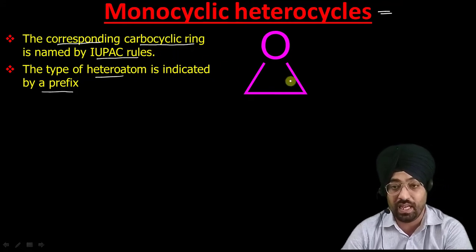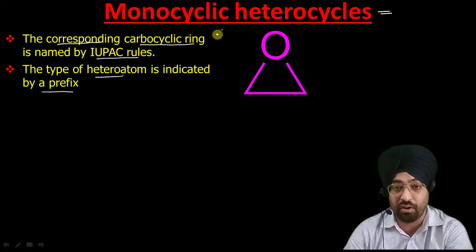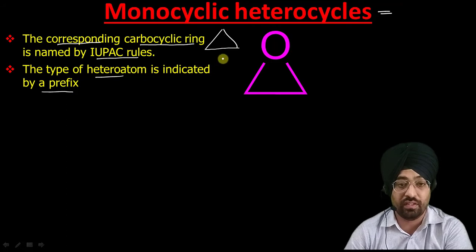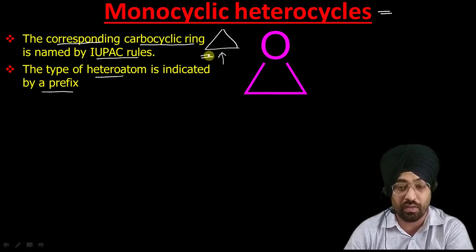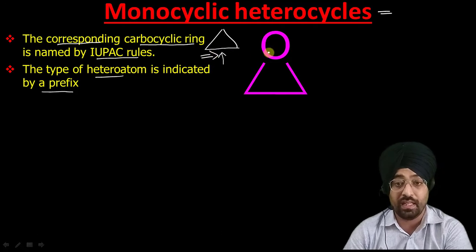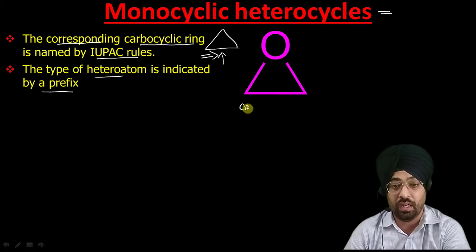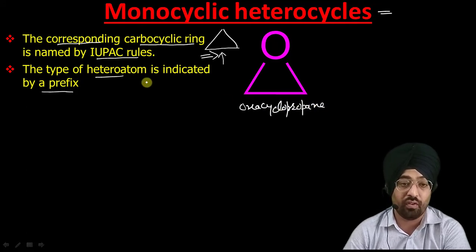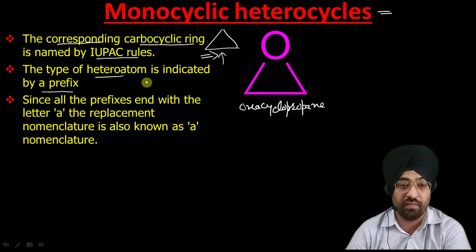This is derived from cyclopropane. First find the IUPAC name of its carbocyclic counterpart, then see the heteroatom. The heteroatom here is oxa, so its name will be oxacyclopropane. It is quite easy. The heteroatom is indicated by a prefix.